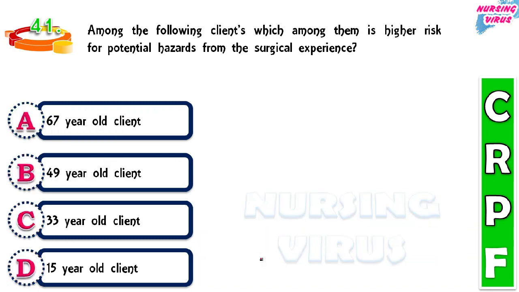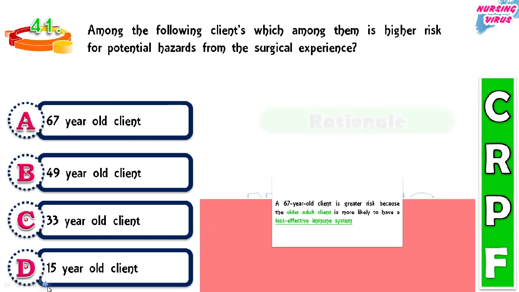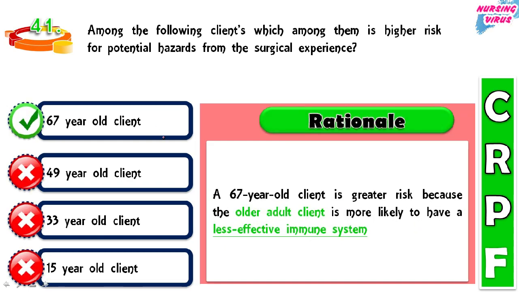Next question. Among the following clients, which among them is high risk for potential hazards from the surgical experience? The options given with the age group are a 67 year old client, 49 years, 33, and 15 years. Here we all know that the elderly person has the highest risk for potential hazards from the surgical experience, because they have a less effective immune system.